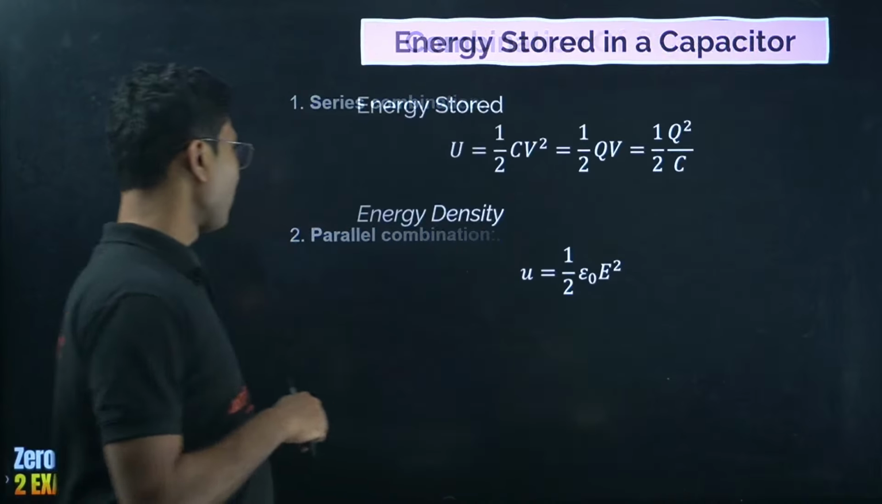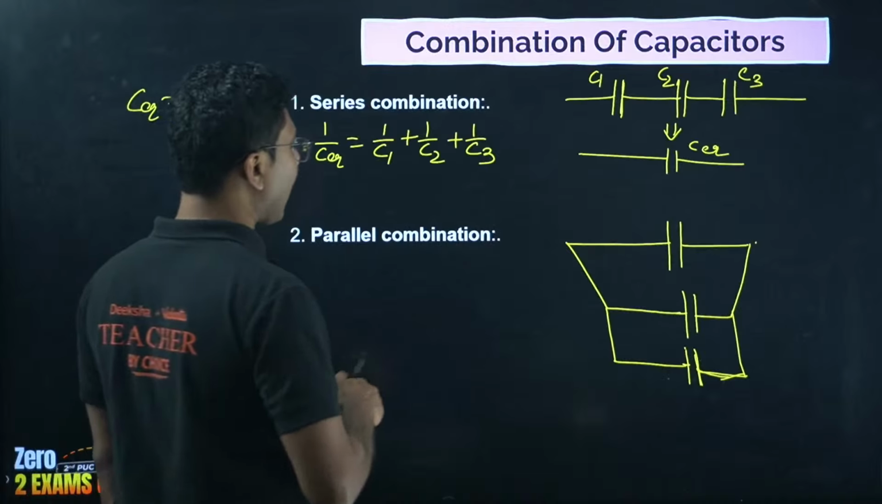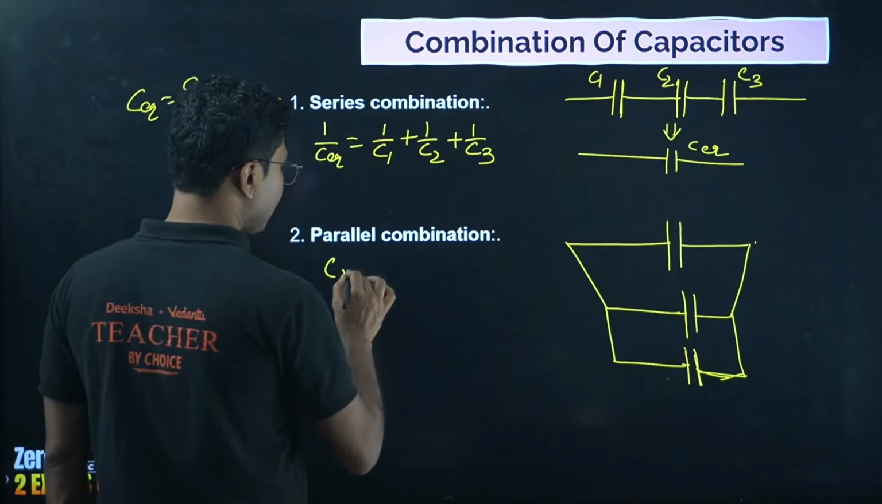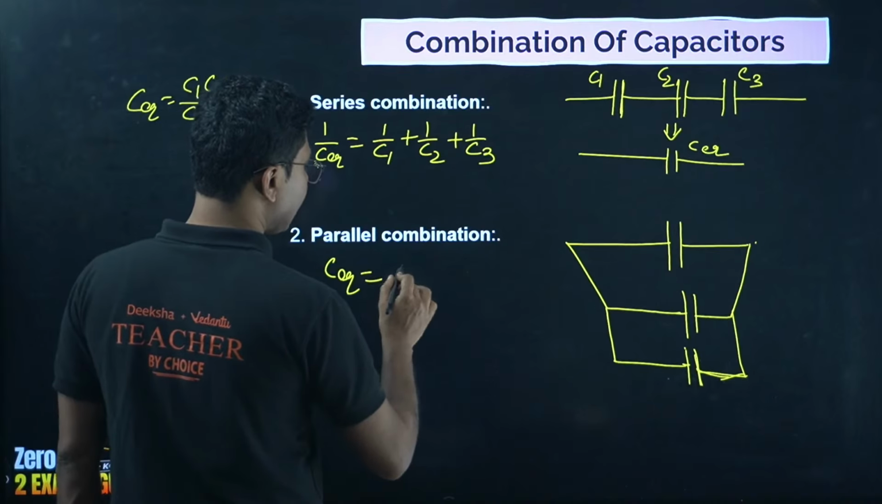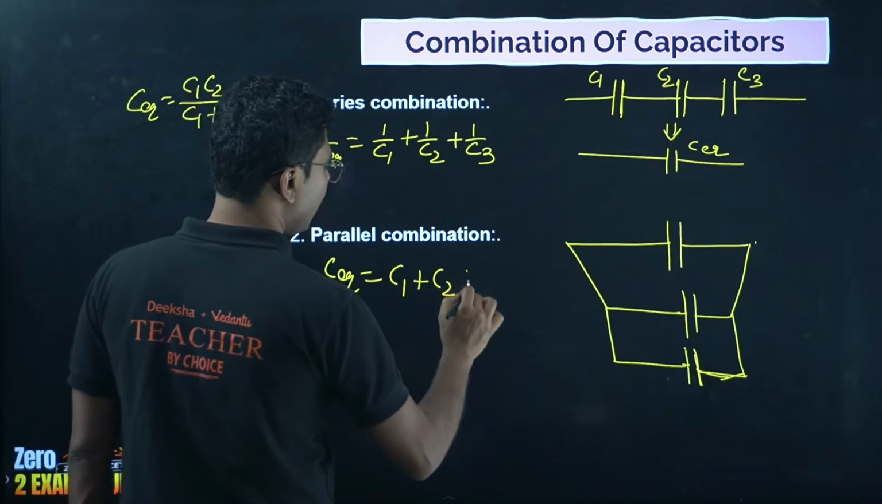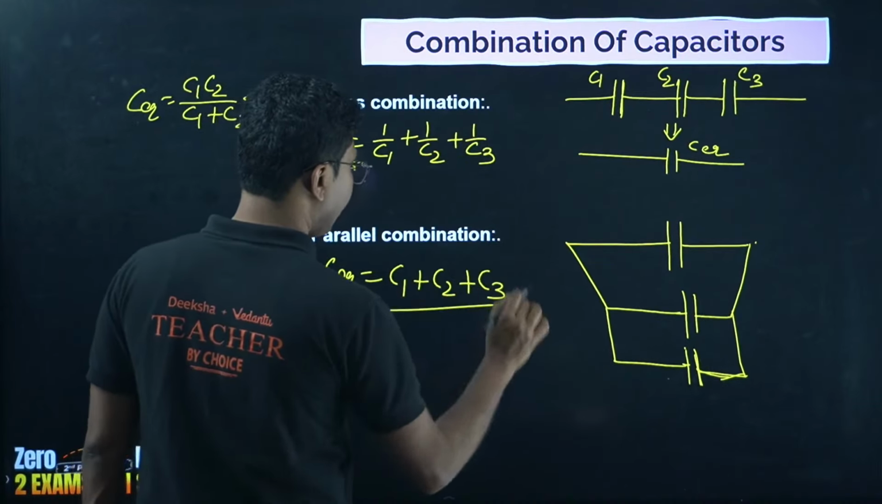Now, what is the formula for parallel combination? Formula for parallel combination is very easy. C equivalent is given by C1 plus C2 plus C3, right?